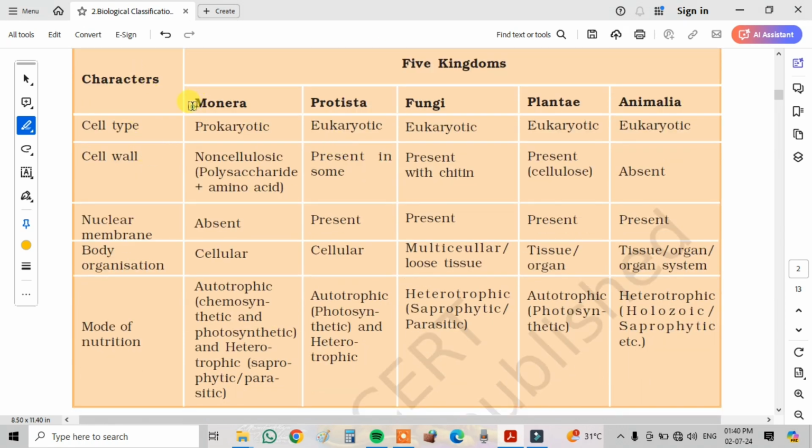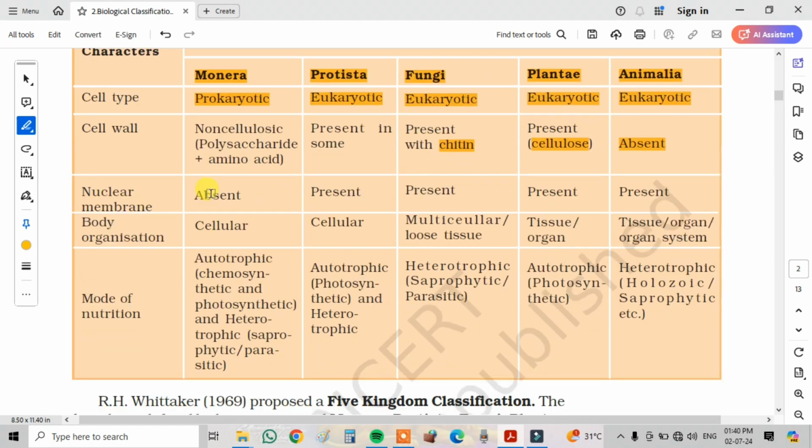The cell type in Monera is prokaryotic, in Protista eukaryotic, and the remaining Fungi, Plantae, and Animalia are also eukaryotic. Coming to Monera, the cell wall is non-cellulosic, a polysaccharide plus amino acid combination. In Protista, the cell wall is present in some organisms. In Fungi, the cell wall is present with chitin, in Plantae the cell wall is cellulose, and there is no cell wall in Animalia. In Monera there is no nuclear membrane, but in Protista, Fungi, Plantae, and Animalia the nuclear membrane is present.